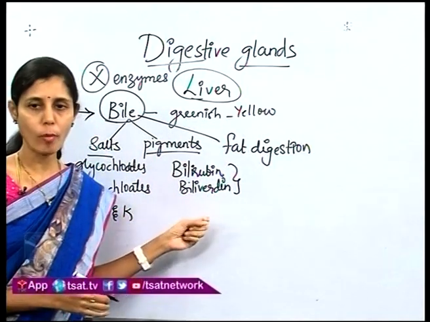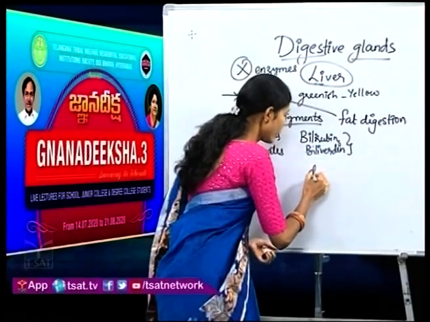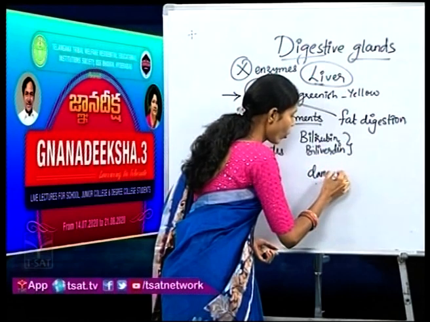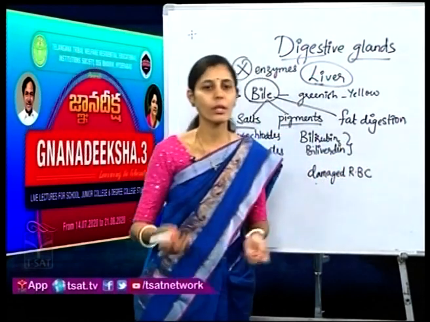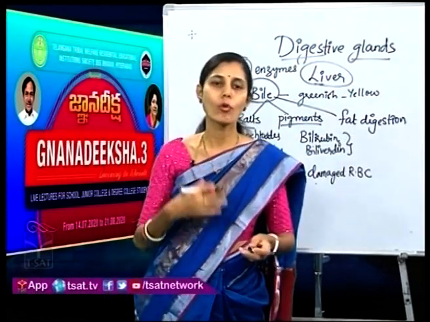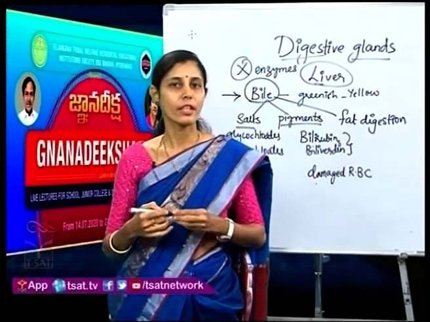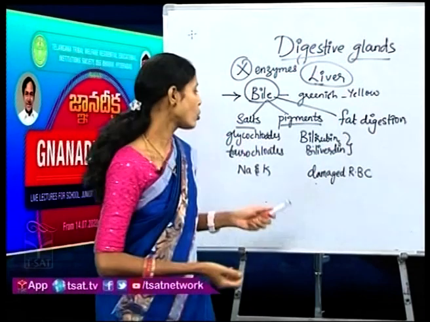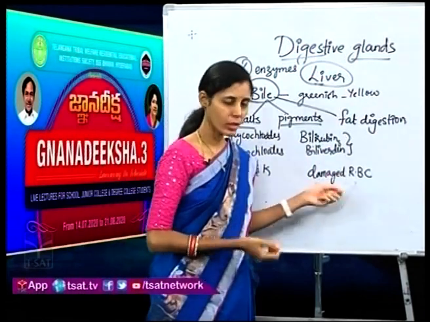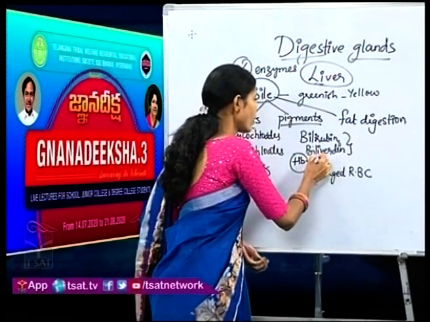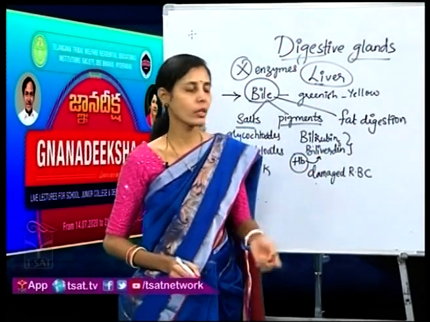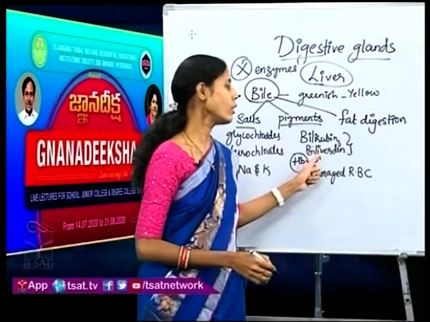These are formed from the damaged or old RBC. You know that the RBC lifespan is 120 days in our body. So what happens after these 120 days? They have to be destroyed. When the RBC are destroyed, the hemoglobin present in the RBC forms these two bile pigments, called bilirubin and biliverdin.